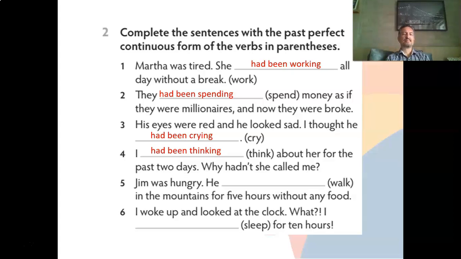Jim was hungry. He walked in the mountains for 5 hours without any food. So what was the continuous action? He had been walking in the mountains for 5 hours without any food. That's why he was hungry. Okay? And finally, I woke up and looked at the clock. What? I had been sleeping for 10 hours. So that was a continuous action. I started, for example, at 9 o'clock on the previous night, and I was sleeping. And then when I woke up, oh my God, I had been sleeping for 10 hours.